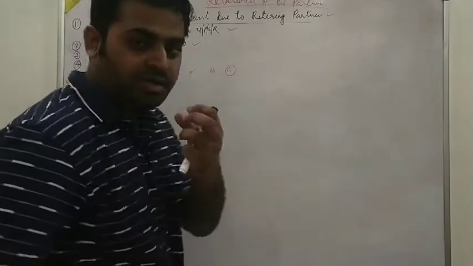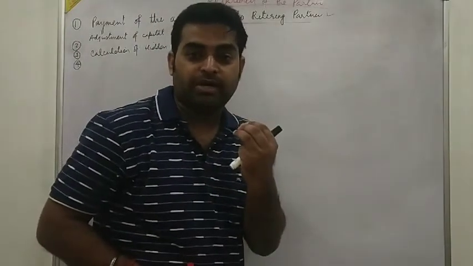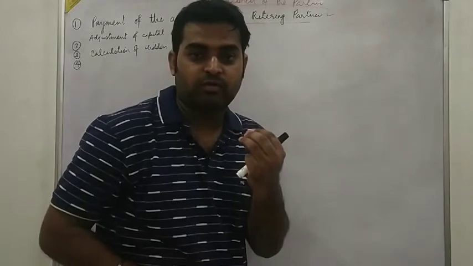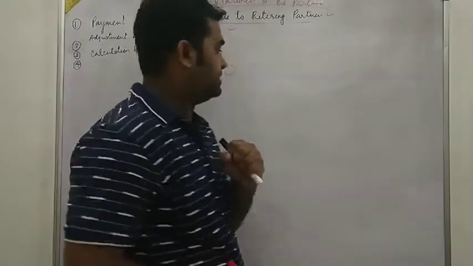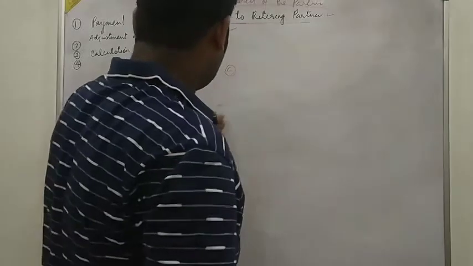So what entry would be passed for paying the amount to the retiring partner?